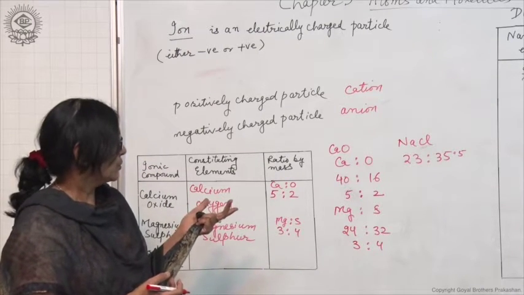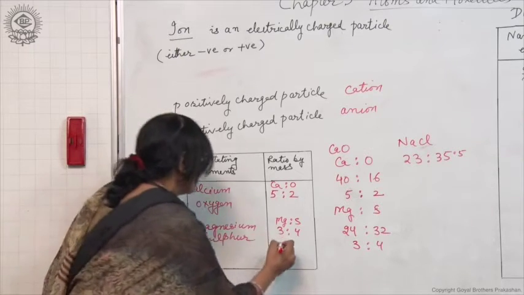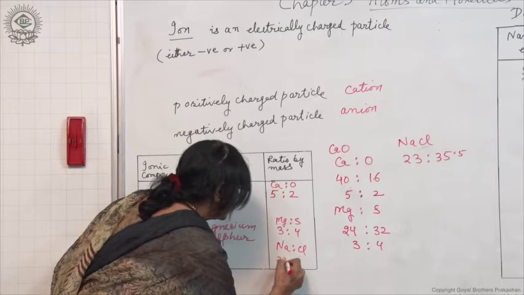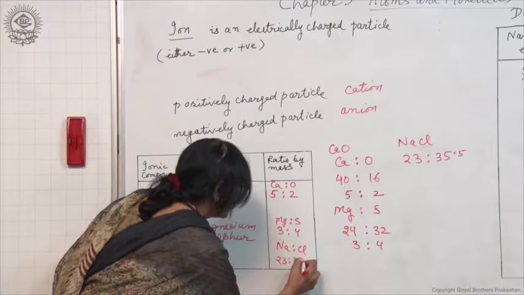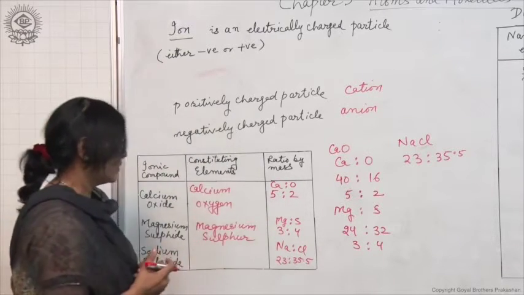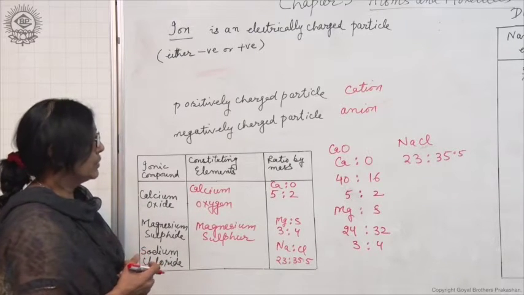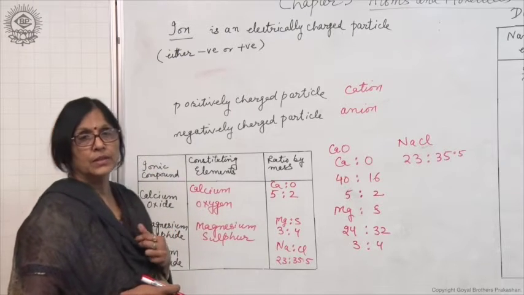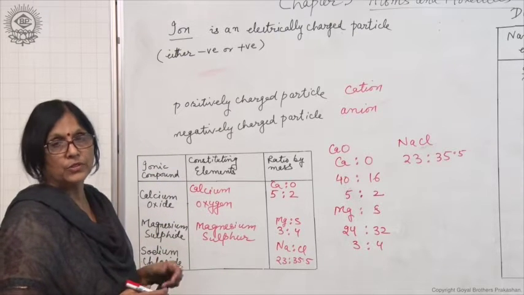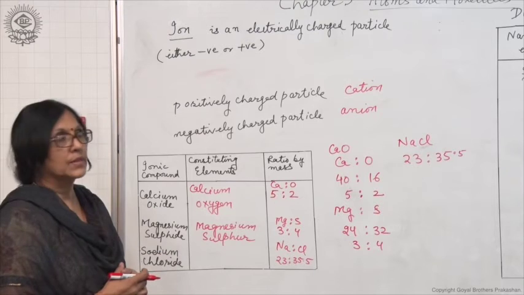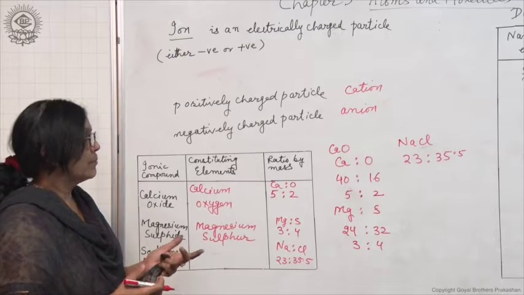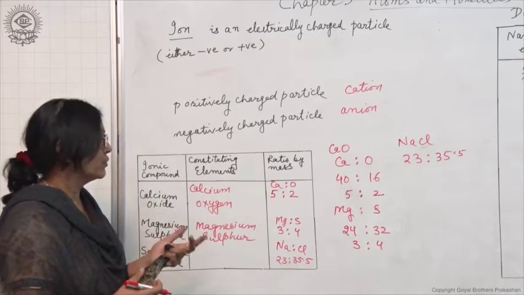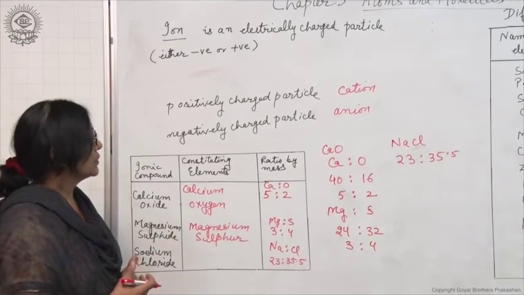The answer is no. So the ratio between sodium and chlorine is 23:35.5. Now, you will think how to learn the atomic masses of so many elements. That also you will learn by practice only, gradually you will learn, and for the time being you can consult the books to see the atomic masses of the various elements to find out the ratio by mass.